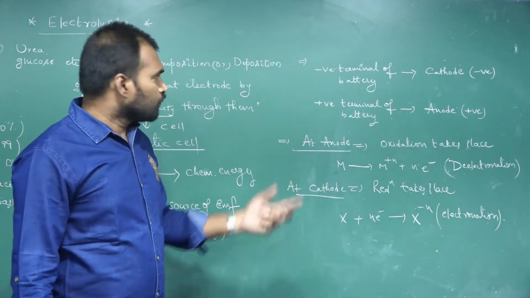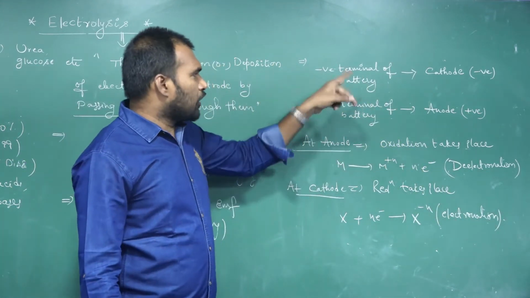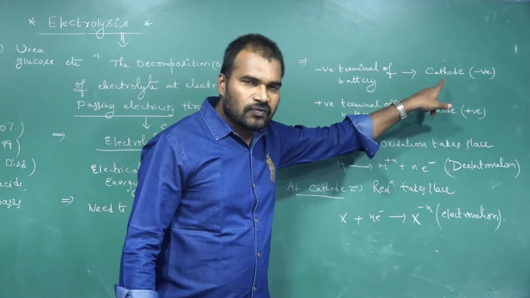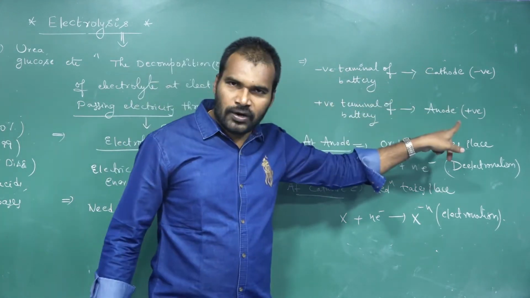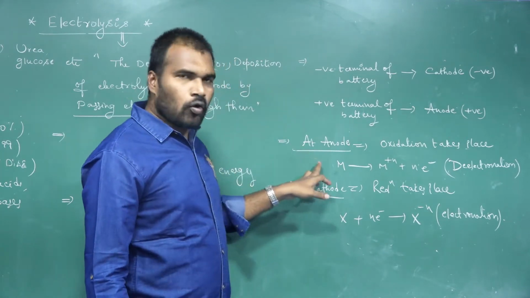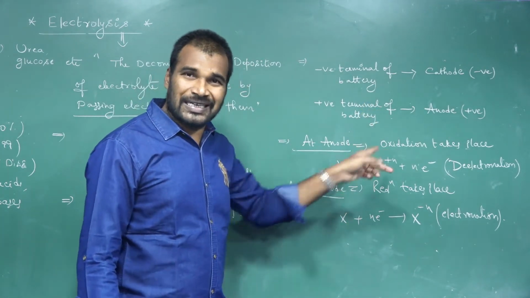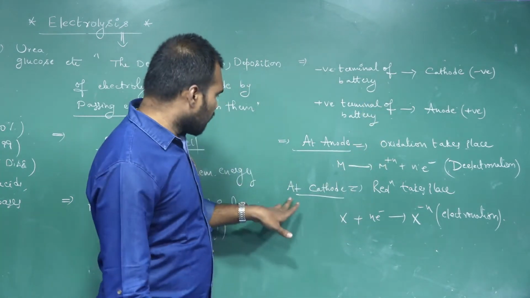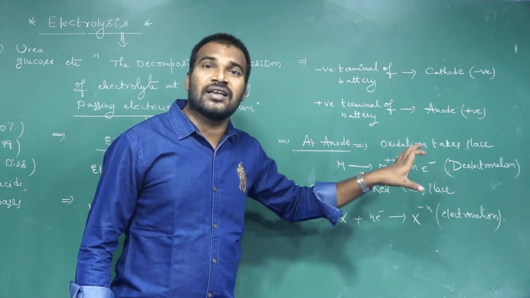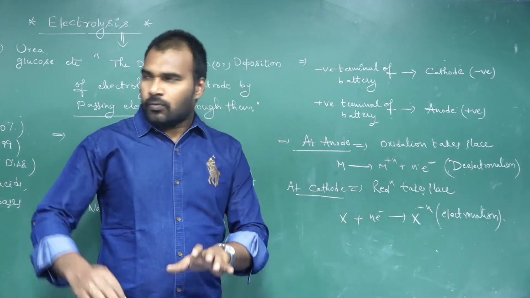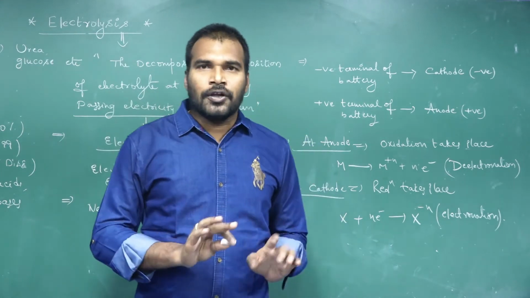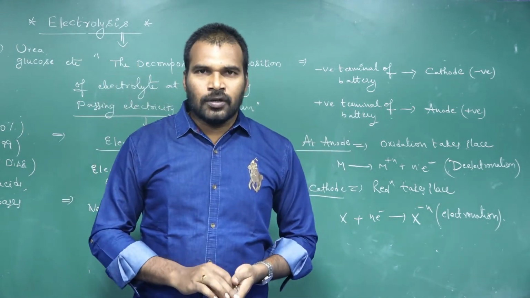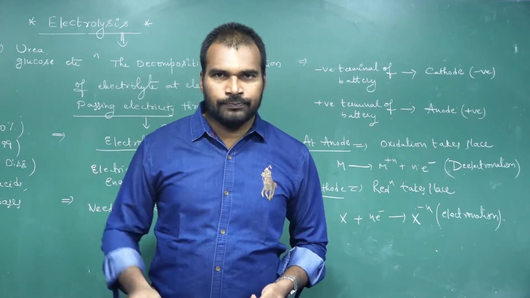Okay, once again, in electrolytic cells, negative terminal of the electrodes we call it as what? Cathode. Positive terminals we call it as what? Anode. At anode always oxidation takes place, de-electronation process takes place, whereas at cathode reduction takes place, electronation takes place. So by considering all these, if you draw the electrolytic cell, how will it look? Let us do.